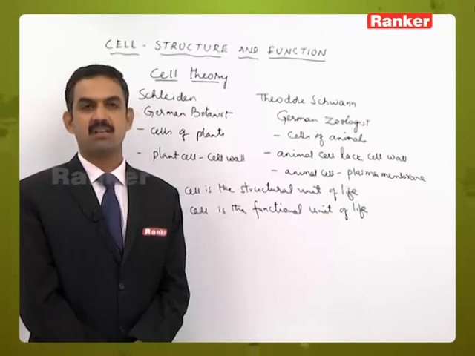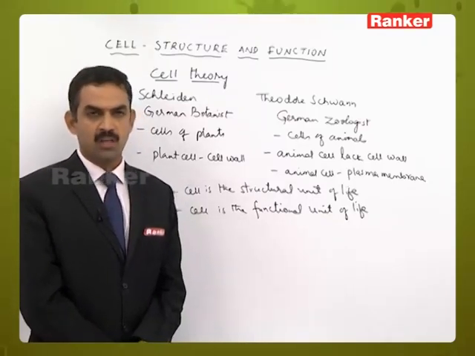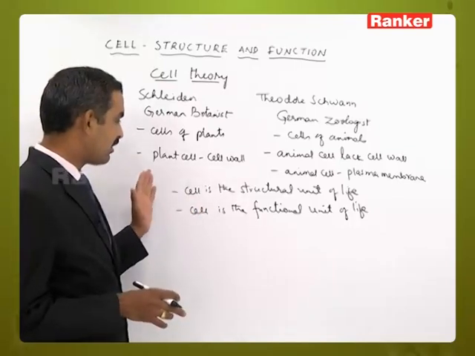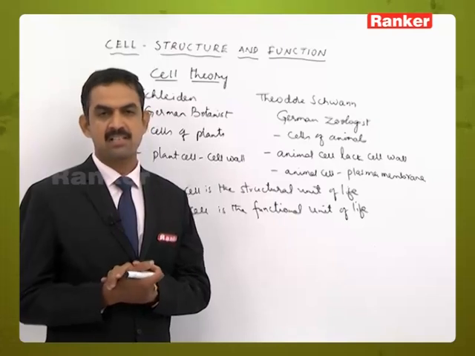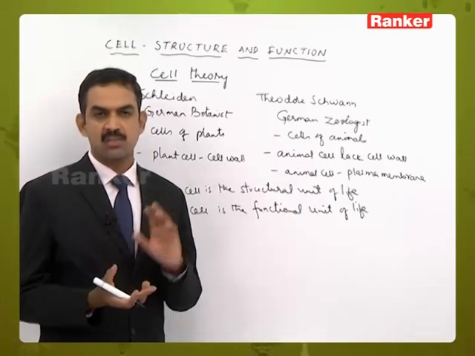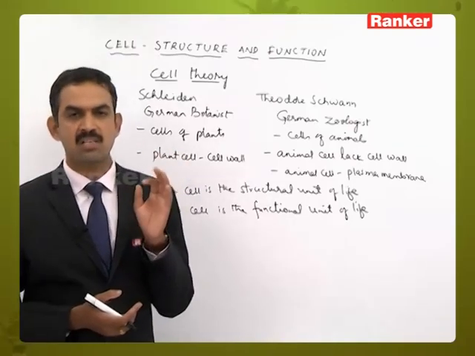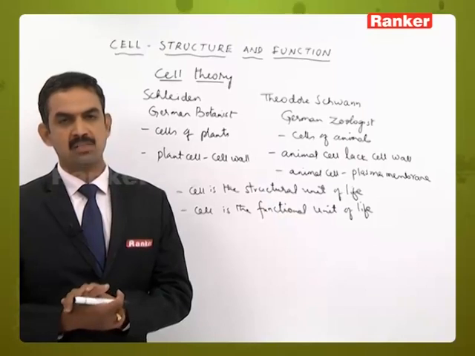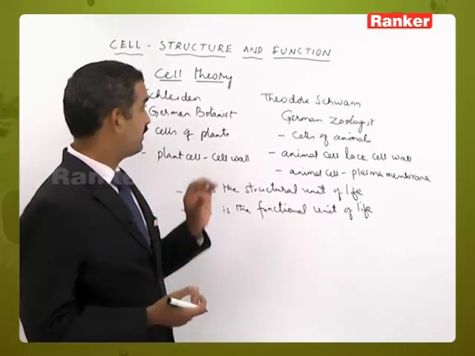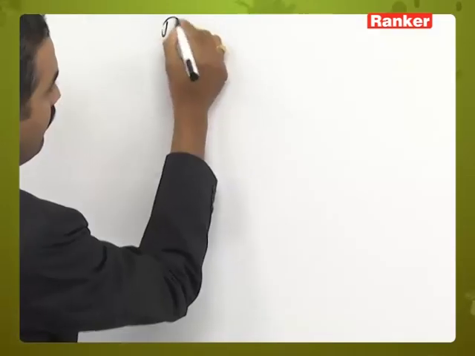But they haven't given the concept of how these cells have been formed. A living organism contains cells and their derivatives, the products of the cell. So that was the concept given: a living organism is one which has cells and the products of the cells. That is called the cell theory. But this was modified a little by another scientist called Rudolf Virchow.